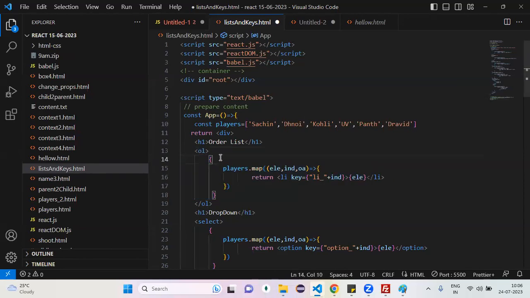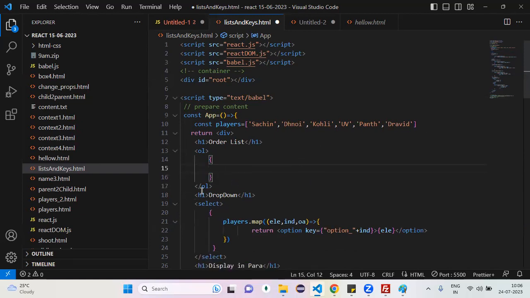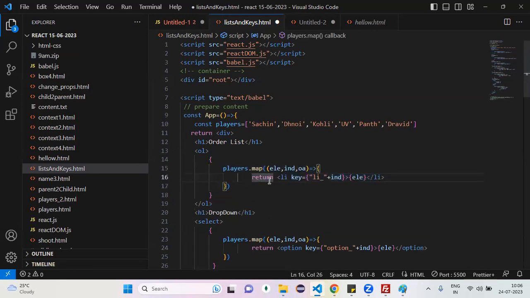So there is no need to take a variable. Not required. Whatever it returns, that return value is rendered by using an expression in React. If you use a variable, it returns something, you have to store it in one variable, and then that variable you have to render right here. Instead of that, why create one more variable? You can directly place it.